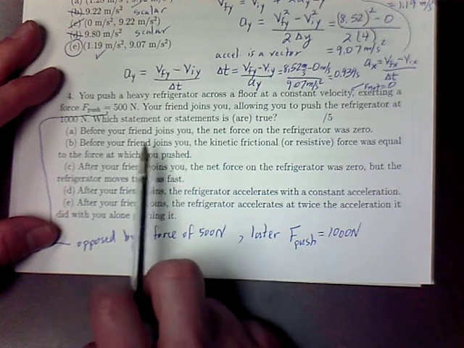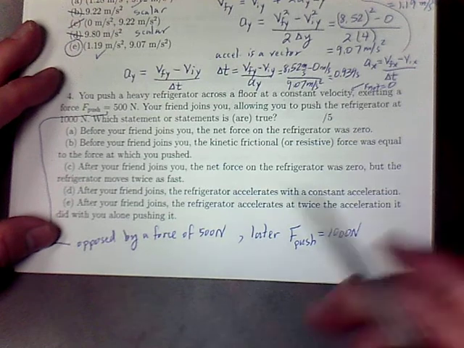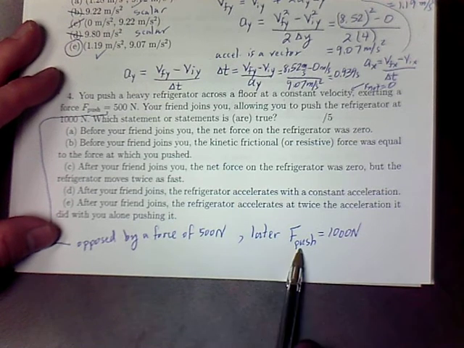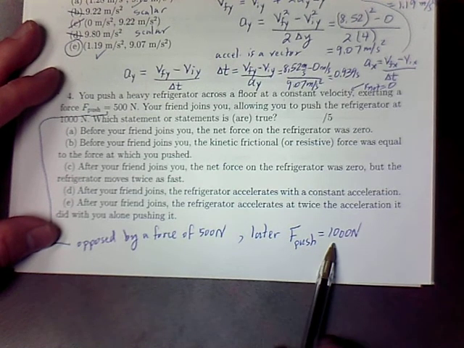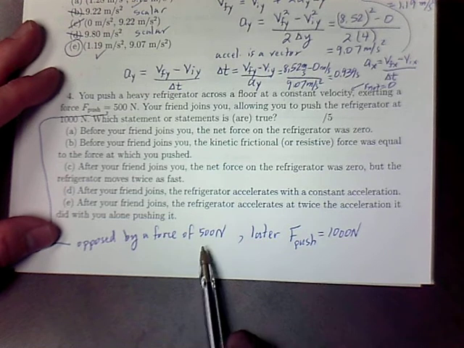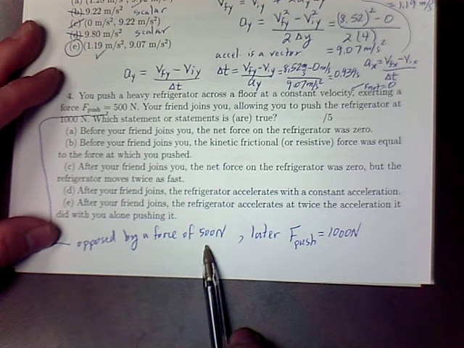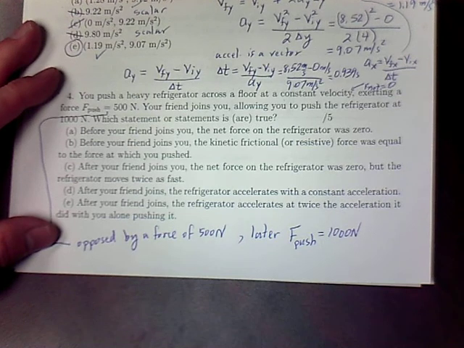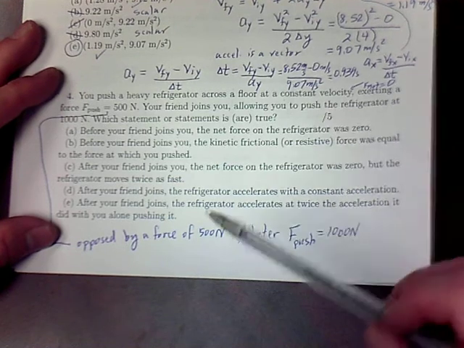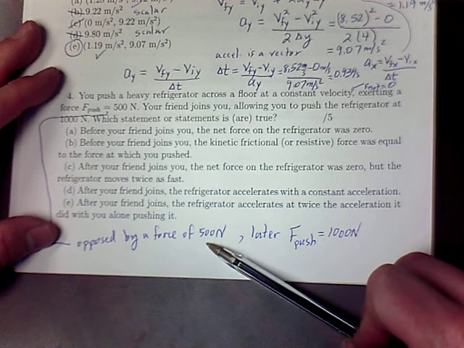And we're asked which of the following statements is true. So if we're now pushing harder, is the force that is pushing against us, that before was allowing this refrigerator to be going at a constant velocity, is that force going to increase or is it going to stay constant?